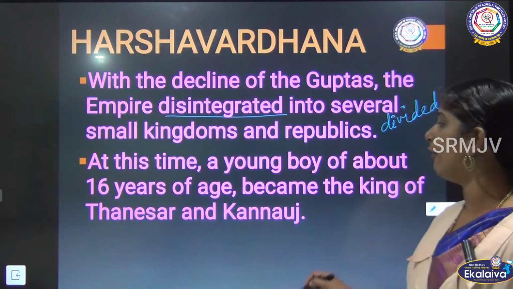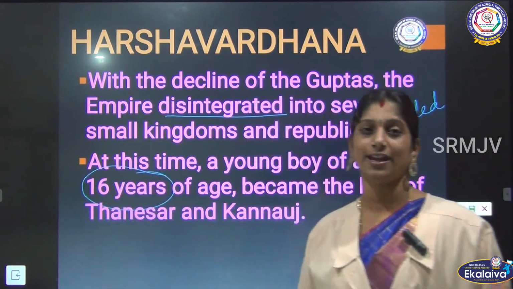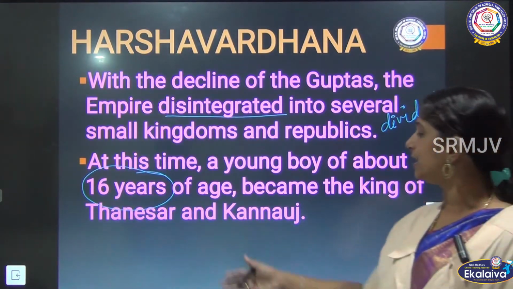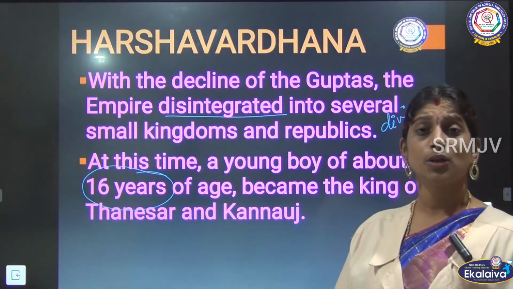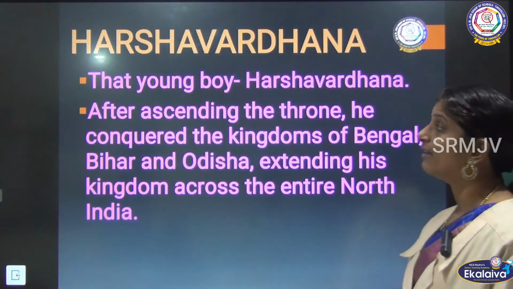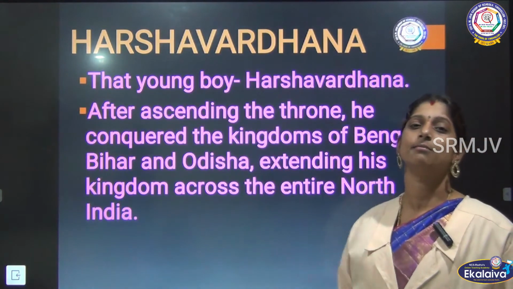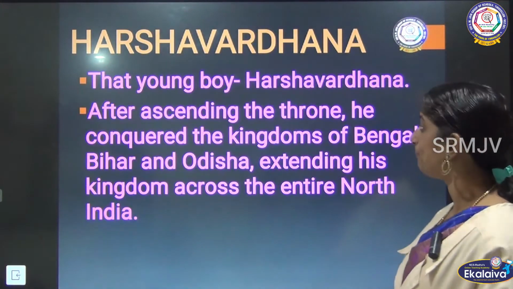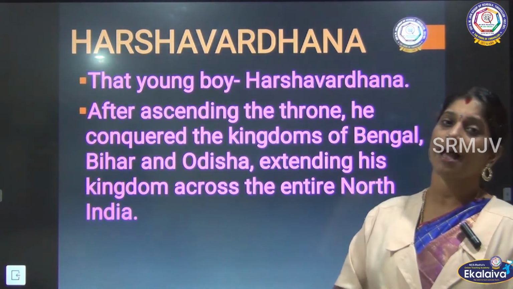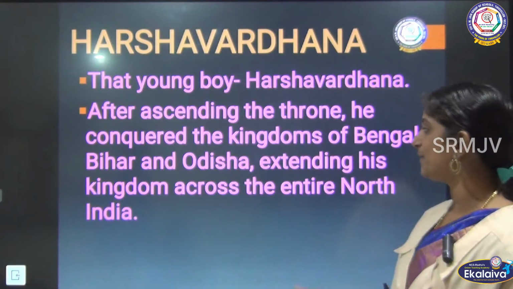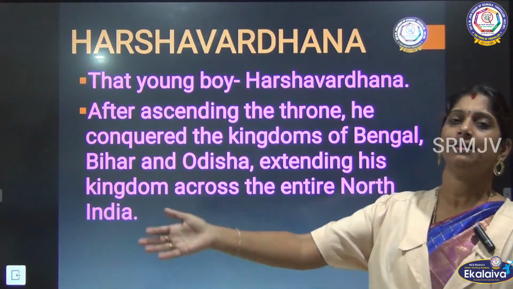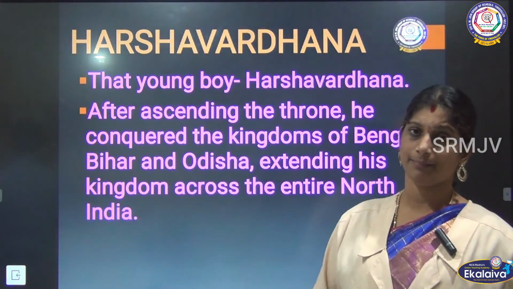A very small boy of 16 years of age became the king of Tanesar and Kanauj, right? So he became the king for these two places. And that young boy was Harshavardhana. After he became the king, he started capturing various places. He conquered places like Bengal, Bihar and Odisha, and he extended his kingdom across North India, right?